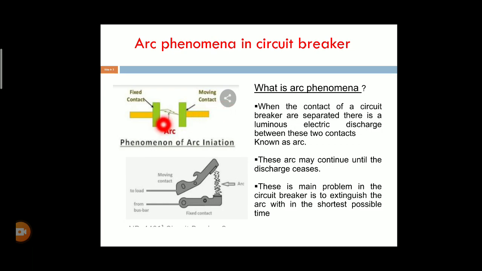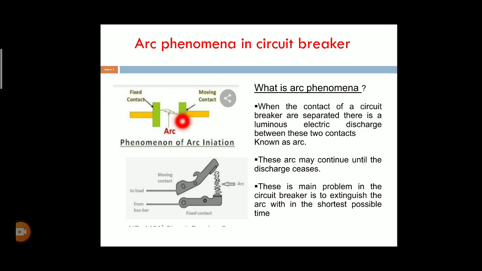Then in between the fixed and the moving contact some gap will be produced. In that gap the ionization particles are produced. Due to the ionization particles, some arc will be struck in between the fixed and moving contacts.